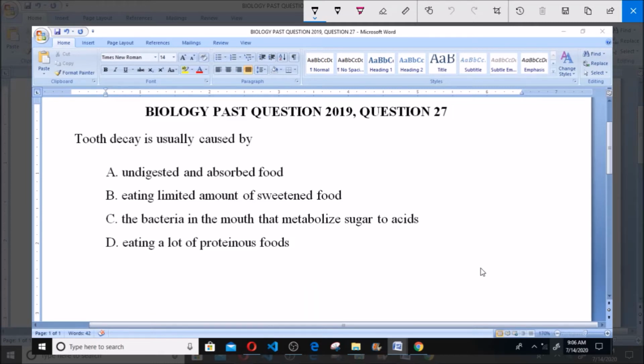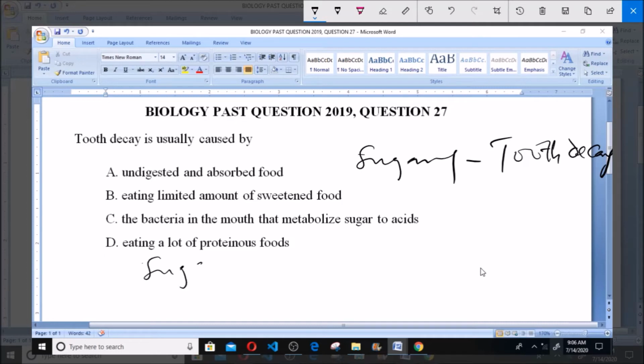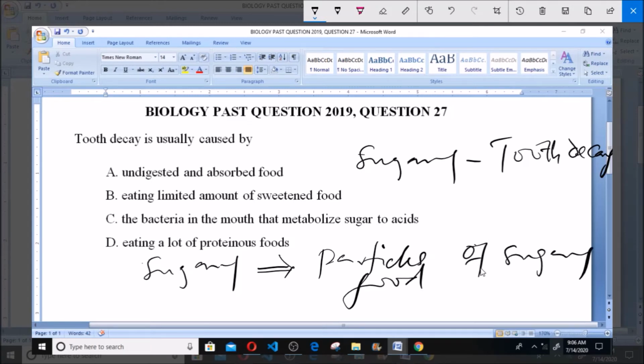Now we would have noticed that when you eat sugary food, you are prone to tooth decay. Most times you see little children with tooth deficiency, you see some adults too, due to the excess intake of sugary food. Now, what happens is when you take in something sugary, those particles of the sugary food will be acted upon by bacteria in your mouth.